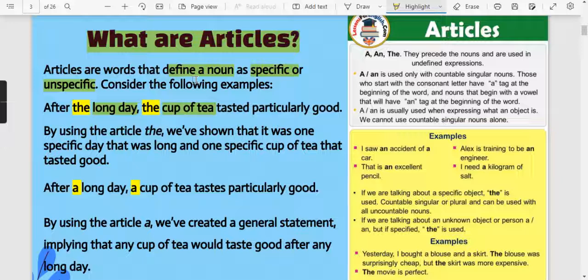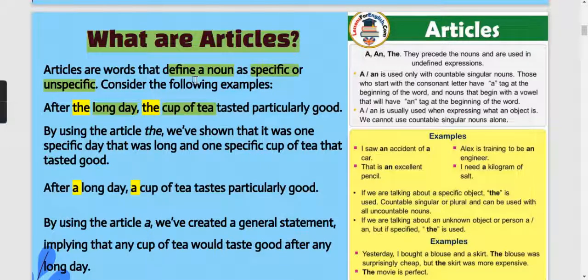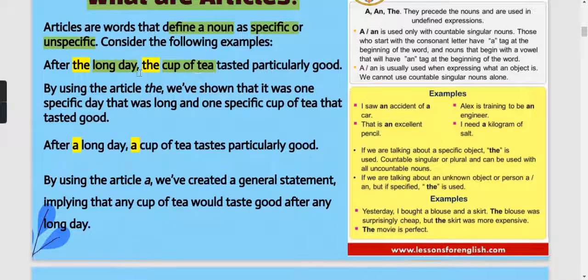So basically to define a noun, if we want to define it as specific or use it for unspecific, then we can use the articles. Again, we have seen in the above sentence that the article the was used for a specific thing, like a specific day or a specific cup of tea.